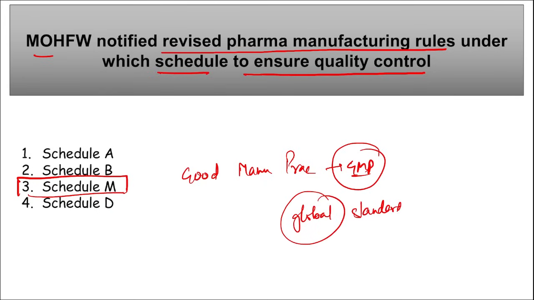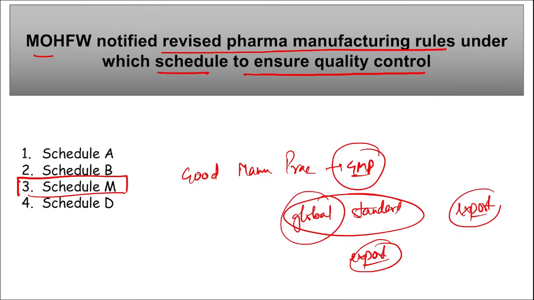And what is the reason why we want to match the global standards? So that we can export the products. As we know that most of the products related to the pharmaceutical industry are being imported from different parts of the world. So in order to reverse that, we want to export more and produce more pharmaceutical and medical equipment technologies in India only, so that we can export. And we will be able to export when the quality of those products is at the global standard.